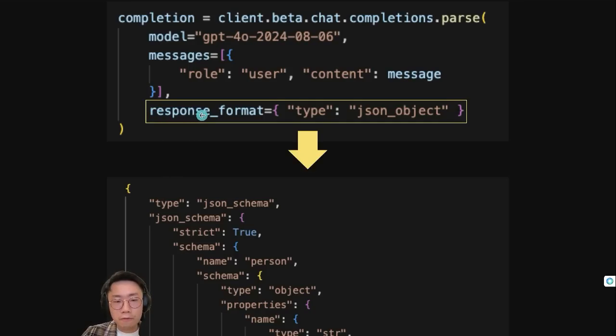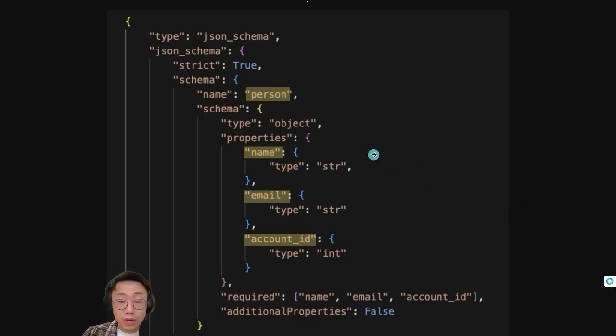Basically, there will be a field called response format, where previously you could only pass on the JSON object type, but now this response format can take in a specific JSON schema. And inside the JSON schema, you can define a very specific data structure. Like in this case, you want to extract a person, where each person will have a name, email, and account ID.